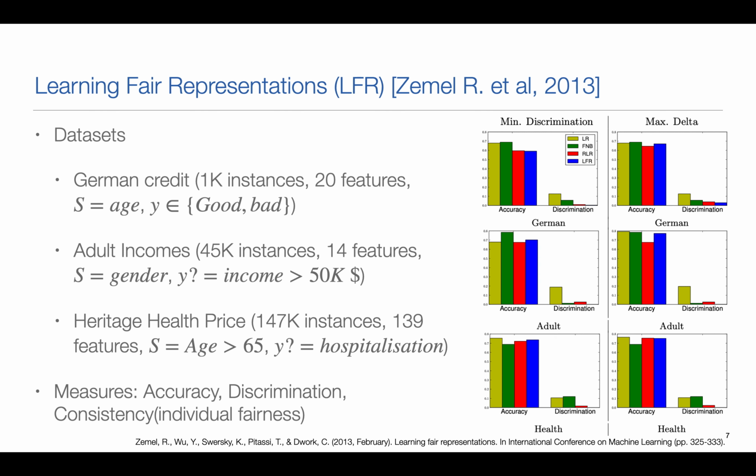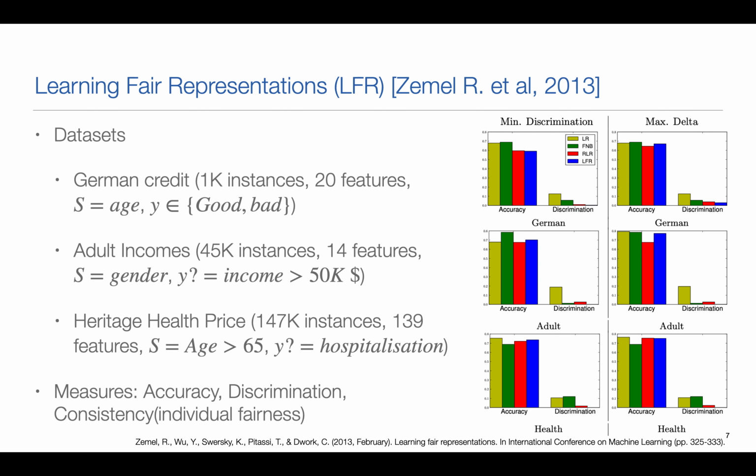So they measure their framework regarding accuracy, discrimination, and consistency. So regarding accuracy, they show that there is a loss in accuracy because they compare the algorithm with linear regression and regularized linear regression models that try to remove biases.